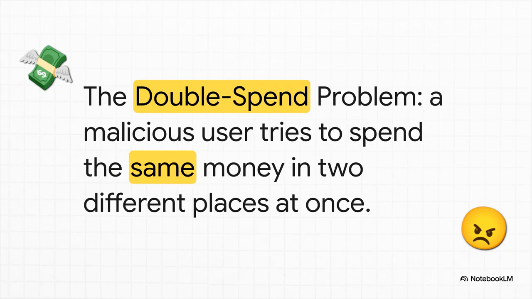Just think about it. You try to spend the same digital dollar in two different places at the exact same time. If a system can't prevent that, well, the whole thing just falls apart. Digital money simply can't work. It's the one thing you absolutely have to solve.